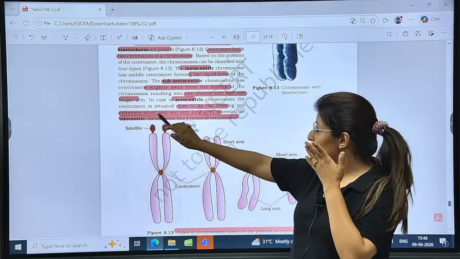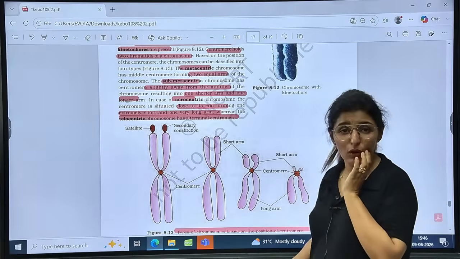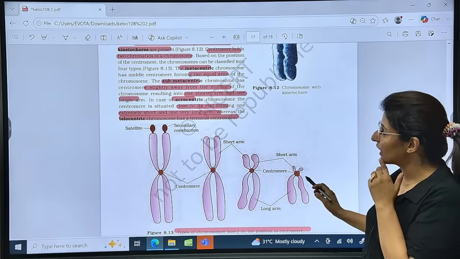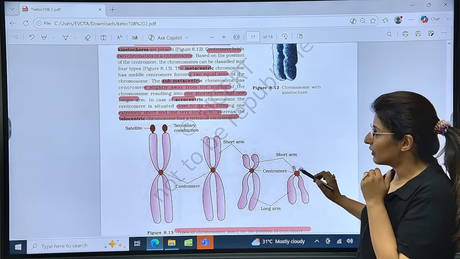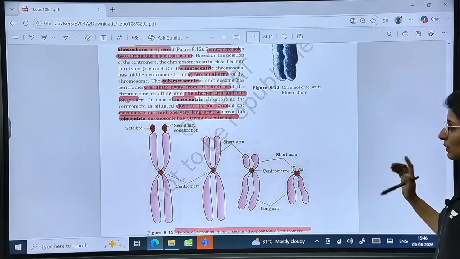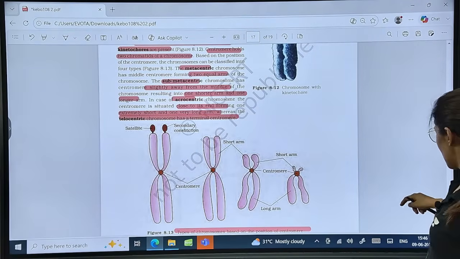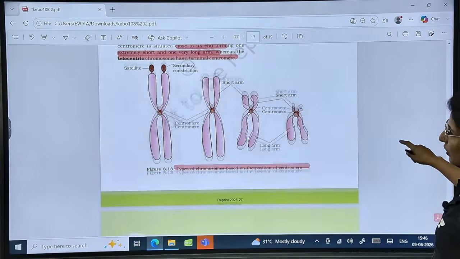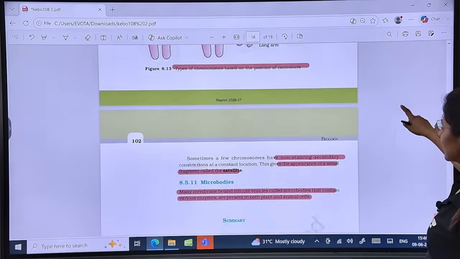So one is extremely short while the other is extremely long. Is that clear? And then we have telocentric, where we have the centromere towards the tip. Is this point clear? You should be able to identify the diagrams and also identify the exact definition.